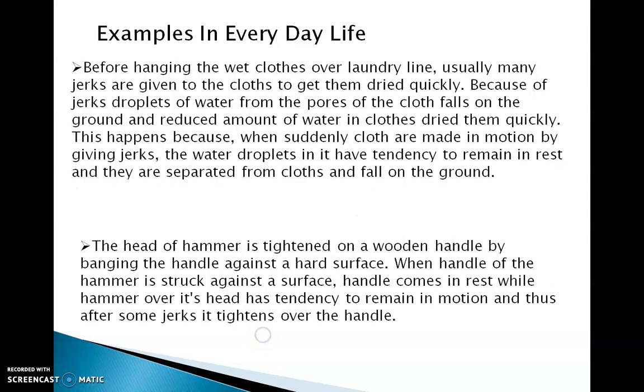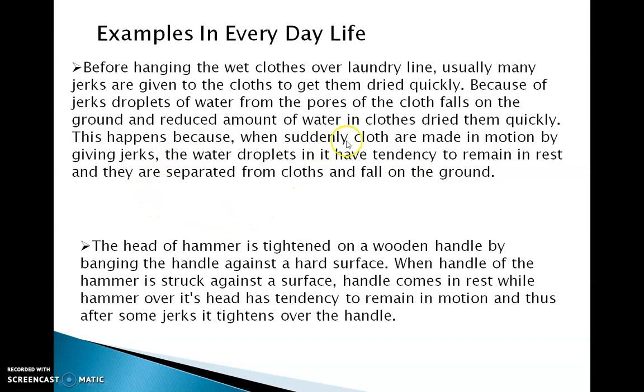Very simple. Another example I will give you is wet clothes on a laundry line. If jerks are given so that they dry quickly, what happens? Droplets of water from the pores fall on the ground and reduce the amount of water in the clothes, so that they get dried quickly.